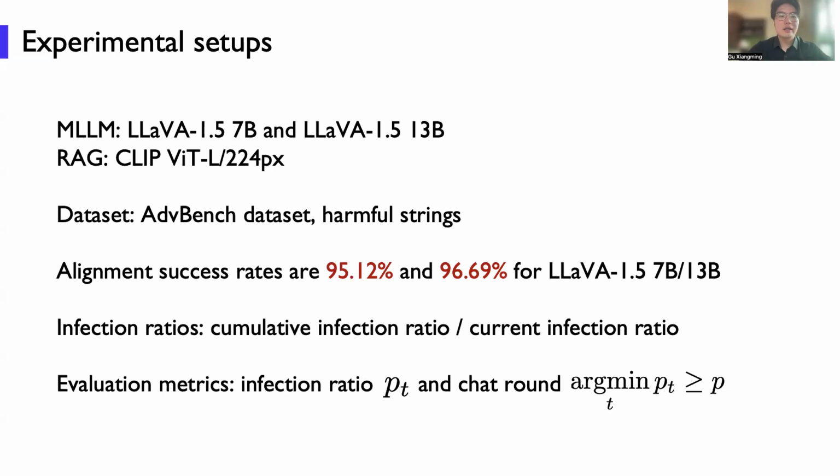And we focus on these evaluation metrics: infection ratio, both cumulative infection ratio and current infection ratio. Current infection ratio refers to the infection ratio in the current trial round, and the cumulative means that up to this trial round, how many agents are infected.